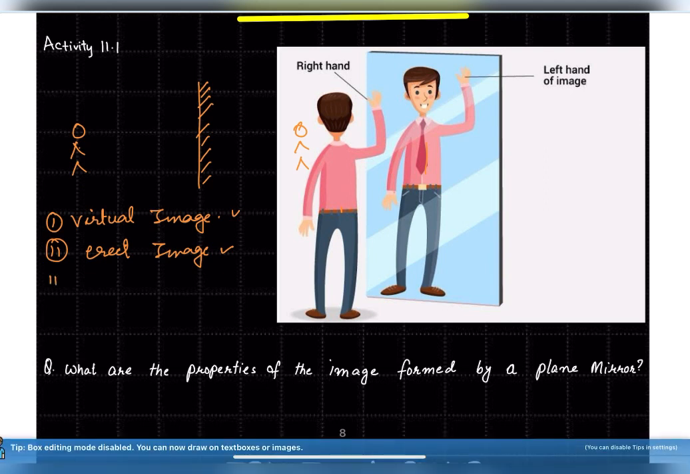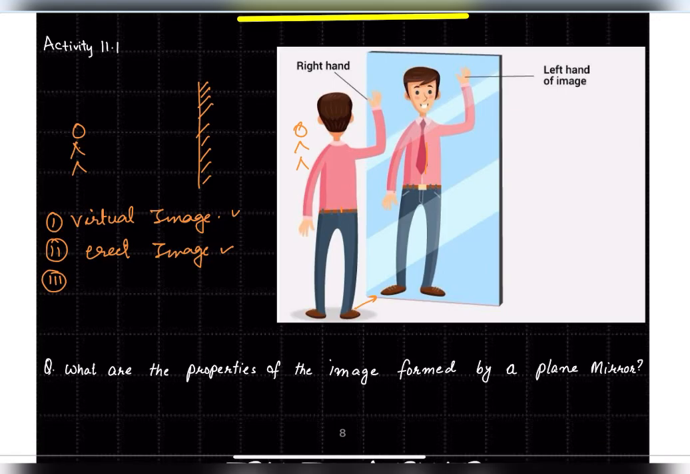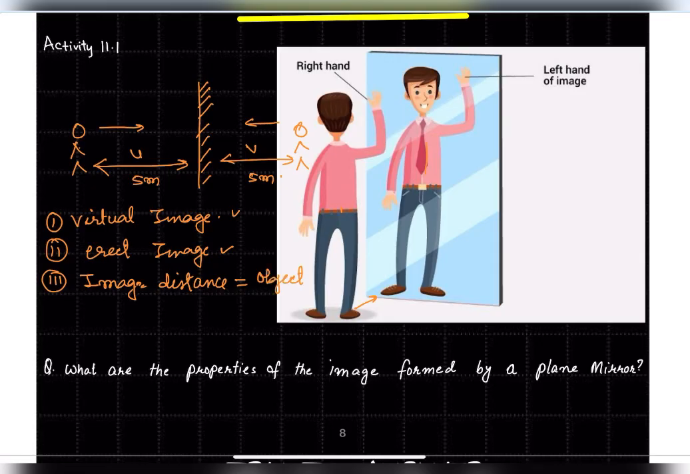What is the third thing we can observe from here? We can observe that the distance between you and the mirror, let's say u, and the distance of the image in the mirror, let's say v, these two will be equal. If you are 5 meter away from the mirror, the image also will be 5 meter away. If you start coming closer, the image also will come closer and closer. So what I can write down is, image distance is equal to object distance.